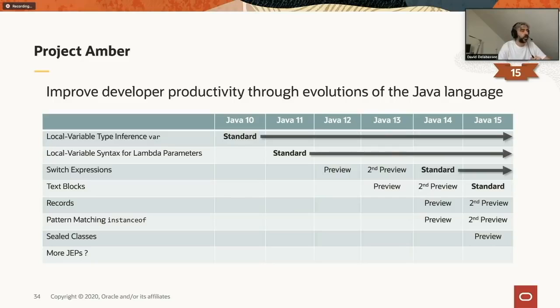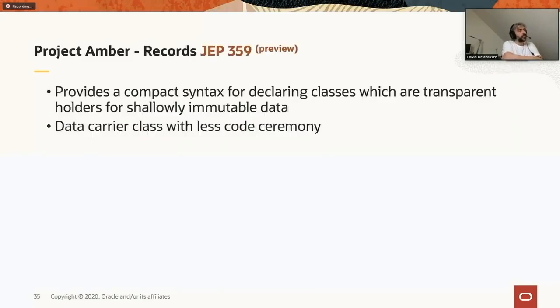In 14, we're adding switch expressions. It becomes a standard feature after two rounds of preview. We're doing another round of preview for text blocks. We are introducing records. We're also introducing pattern matching with instanceof in preview 2. I'm going to discuss most of those features. The first one is records.